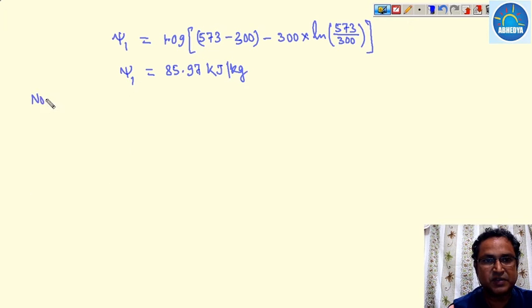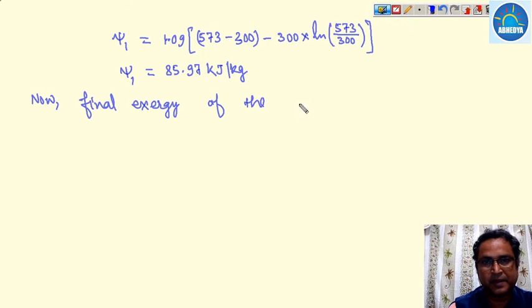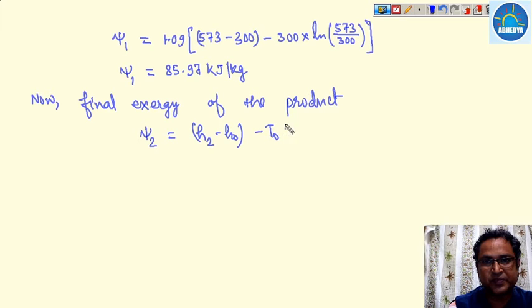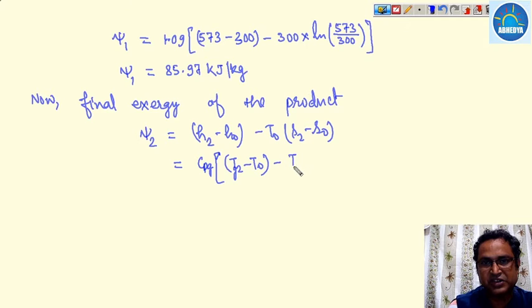Now the final exergy of the product. Obviously with the same formula, H2 minus H0 minus T0 of S2 minus S0 on a per unit mass basis, so this is Cp gas into (Tg2 minus T0) minus T0 Cp ln(Tg2 by T0).